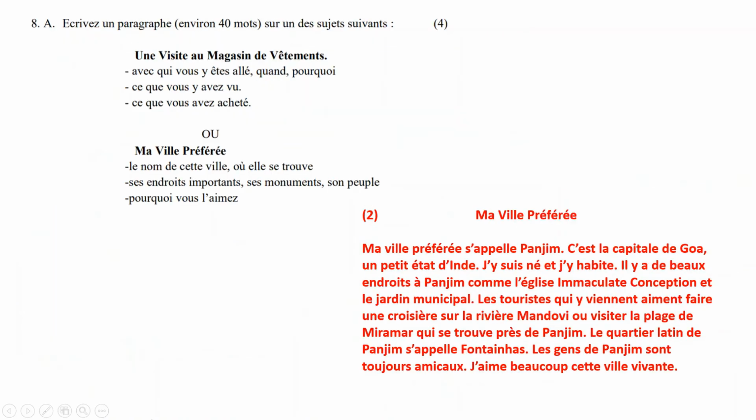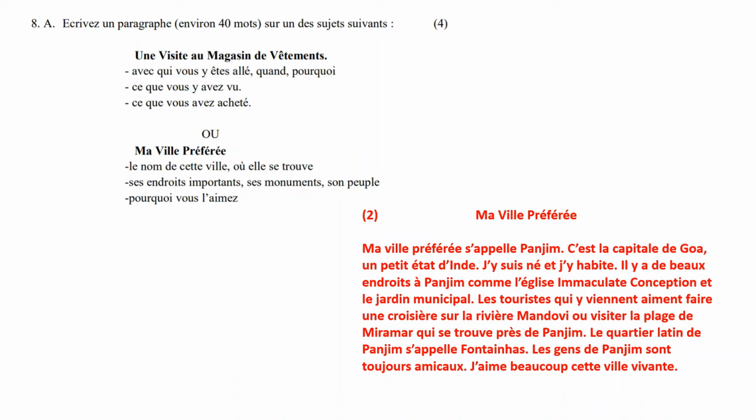Okay. Now the next question is paragraph writing, question 8a, where you are given two topics and you have to choose any one of them and write around 40 words. Okay, it is up to you whether you want to use the help points or whether you don't. That is purely your choice. So I have attempted the second one, which is ma ville préférée, my favorite city. And I have chosen to use the points that they have given. So I'll quickly read through it.